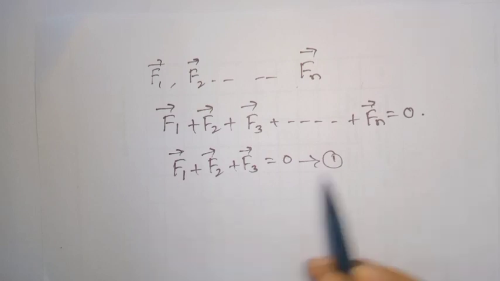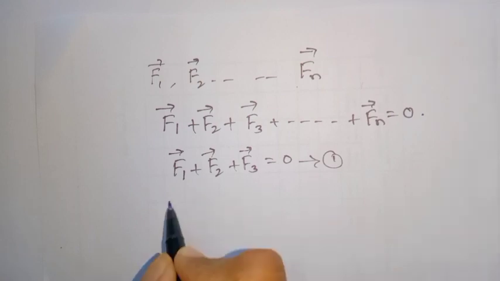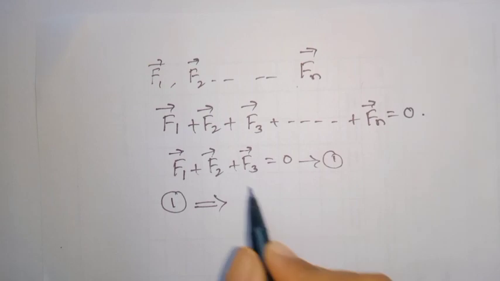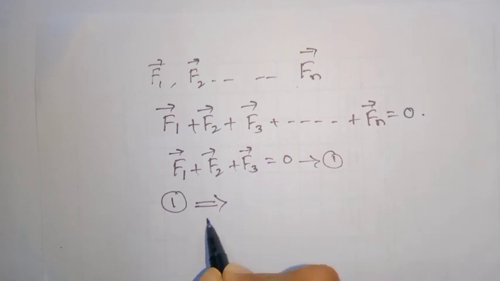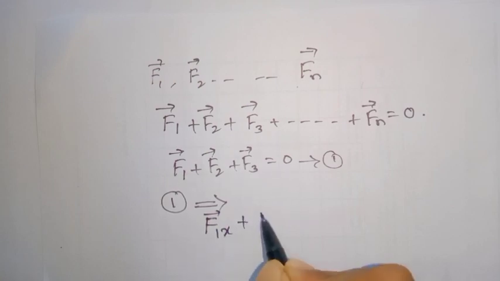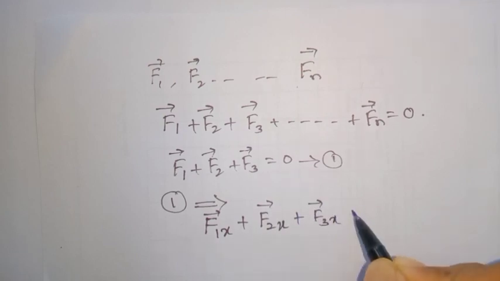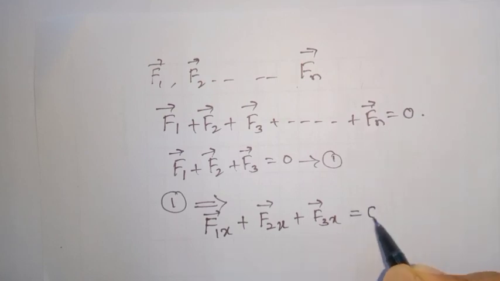Now the same equation we will write in the components of x, y and z. So equation 1 implies that we will write f1x plus f2x plus f3x, the x components of f1, f2, f3, equal to 0.